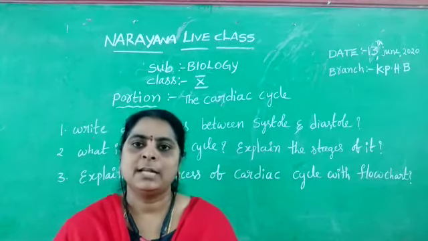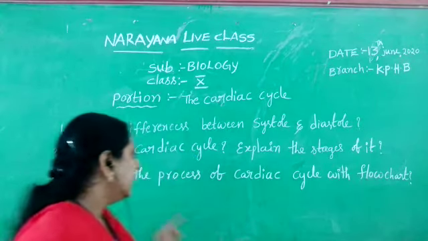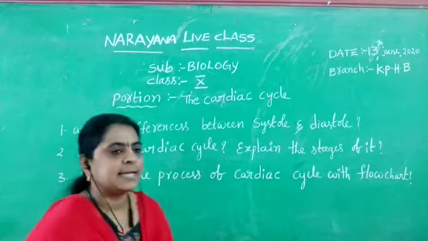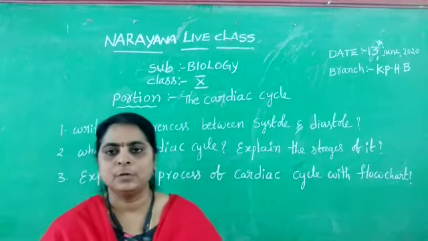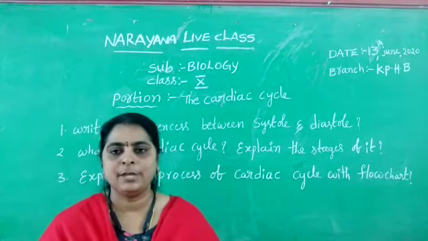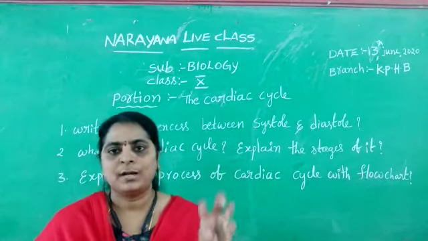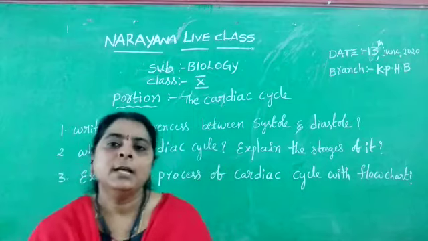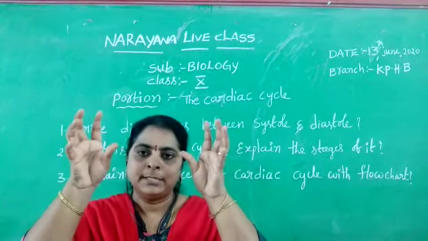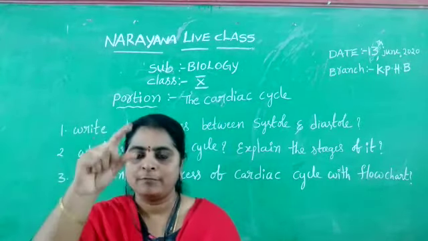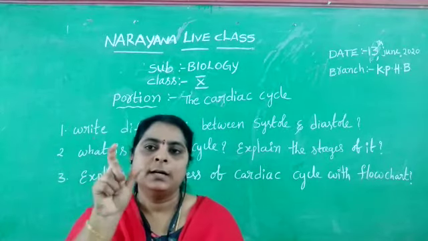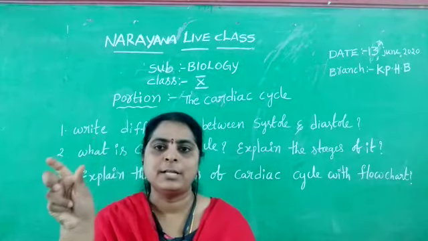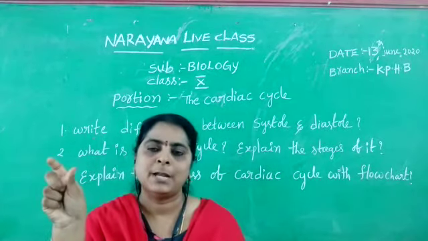Next, our third question is: explain the process of the cardiac cycle with a flow chart. Here the complete cardiac cycle should be represented flow chart wise. In this flow chart, first we mention the joint diastole. Then you mention that the right auricle receives the blood from different body parts and the left auricle receives the blood from the lungs through the pulmonary vein.